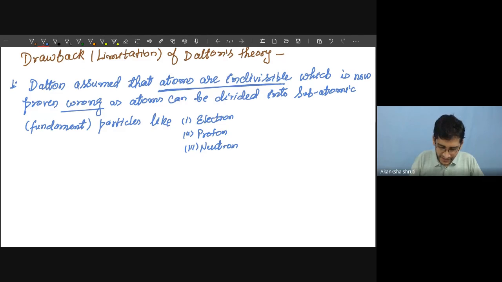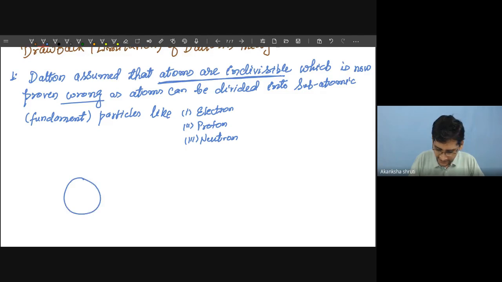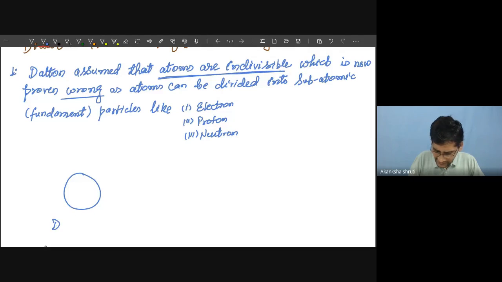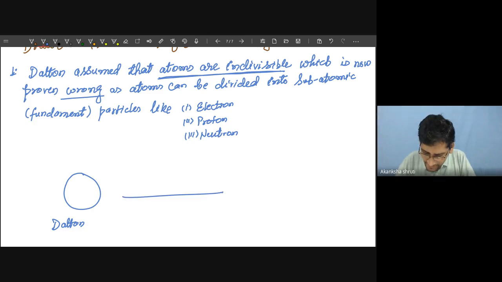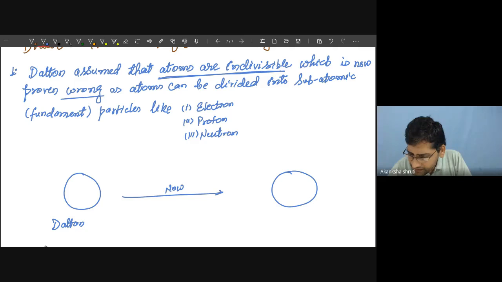So what Dalton assumed was that an atom is like this. So according to Dalton, the atom is just a sphere or just a tiny particle. It cannot be divided further. But now it is found that if you consider this as the atom, it consists of two parts.